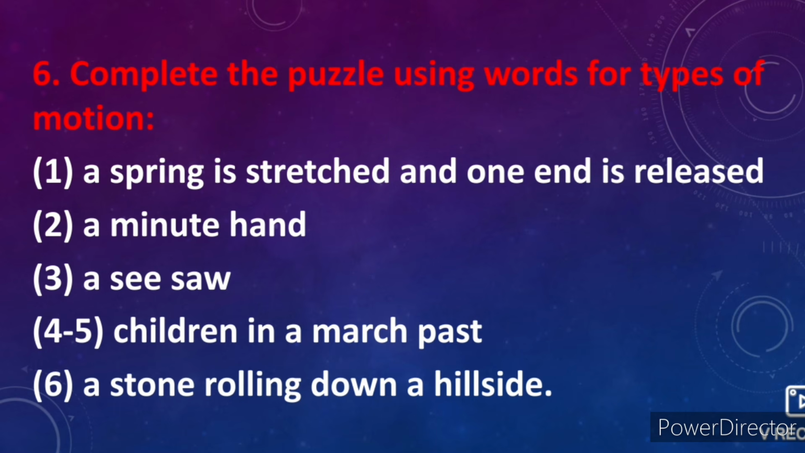Question 6. Complete the puzzle using words for types of motion. 1. A spring is stretched and one end is released. 2. A minute hand. 3. A seesaw. 4 and 5. Children in a march past. 6. A stone rolling down a hillside.